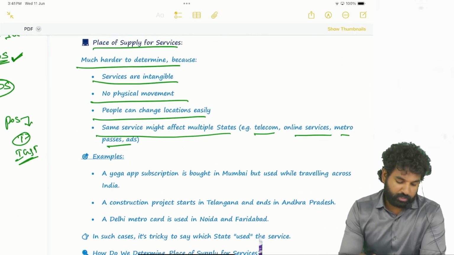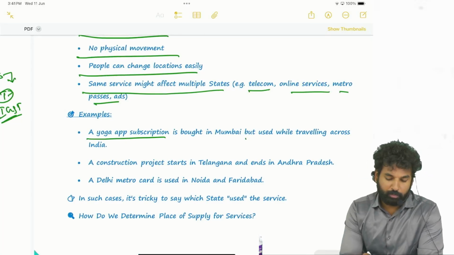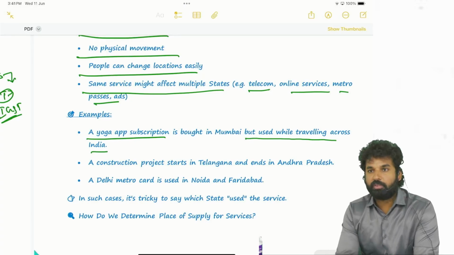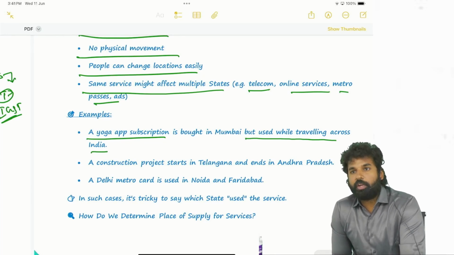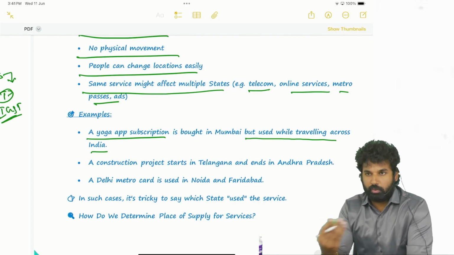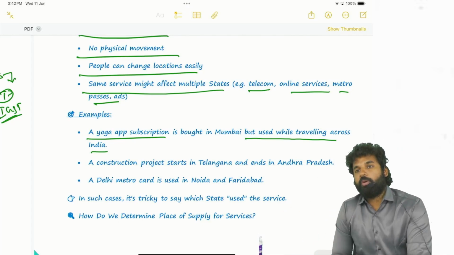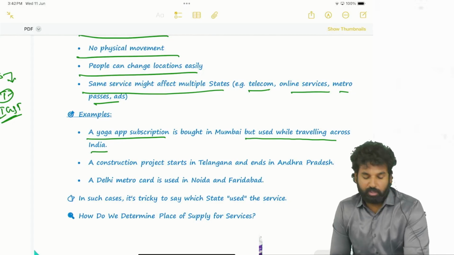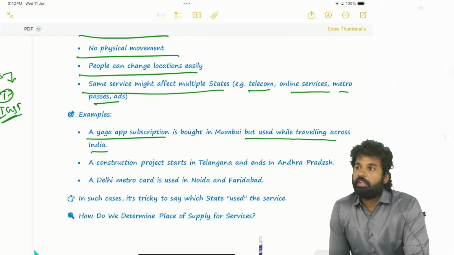For example, a yoga app subscription is bought in Mumbai but used while traveling across India. Let's say CultFit is there. If you are taking the subscription, you can use it anywhere. You are traveling to some other city, and in such state also you can have the services. So you are taking the service from this particular location, but at a later point of time you are traveling to a different location and availing the service. Hence fixing the place of supply is quite difficult in case of services, since those are not tangible.